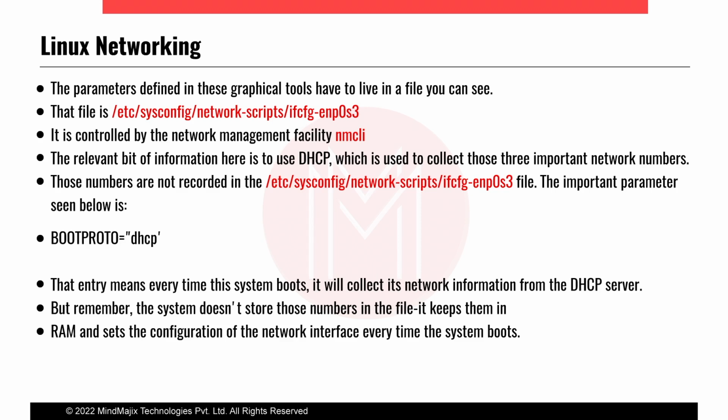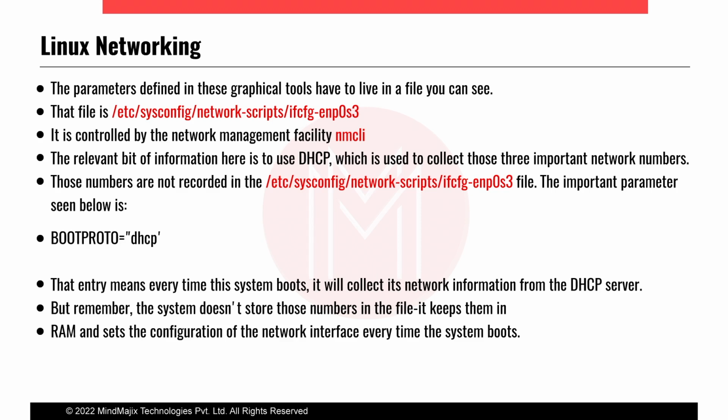These numbers are not recorded in the /etc/sysconfig/network-scripts ifcfg-enp0s3 file, because we have used DHCP. How do we decide that this host should use the DHCP scheme? There is one important field. If we select DHCP as the boot proto, everything will be selected via DHCP only. If we select static or none, then we need to give the IP address, subnet mask, and gateway. These things we can edit manually in that file itself.